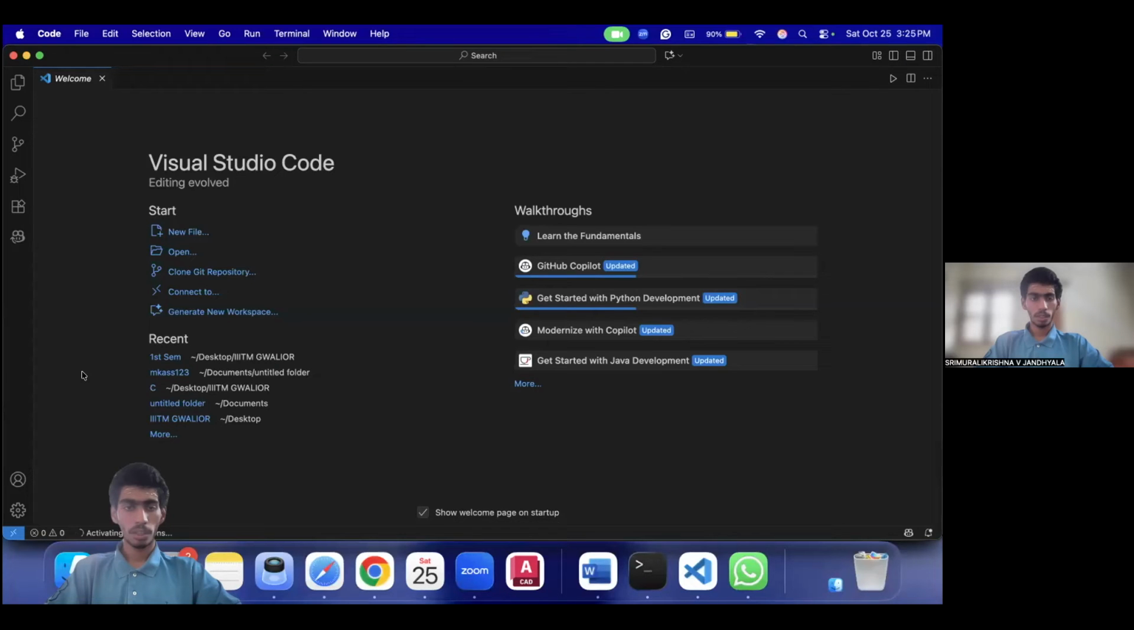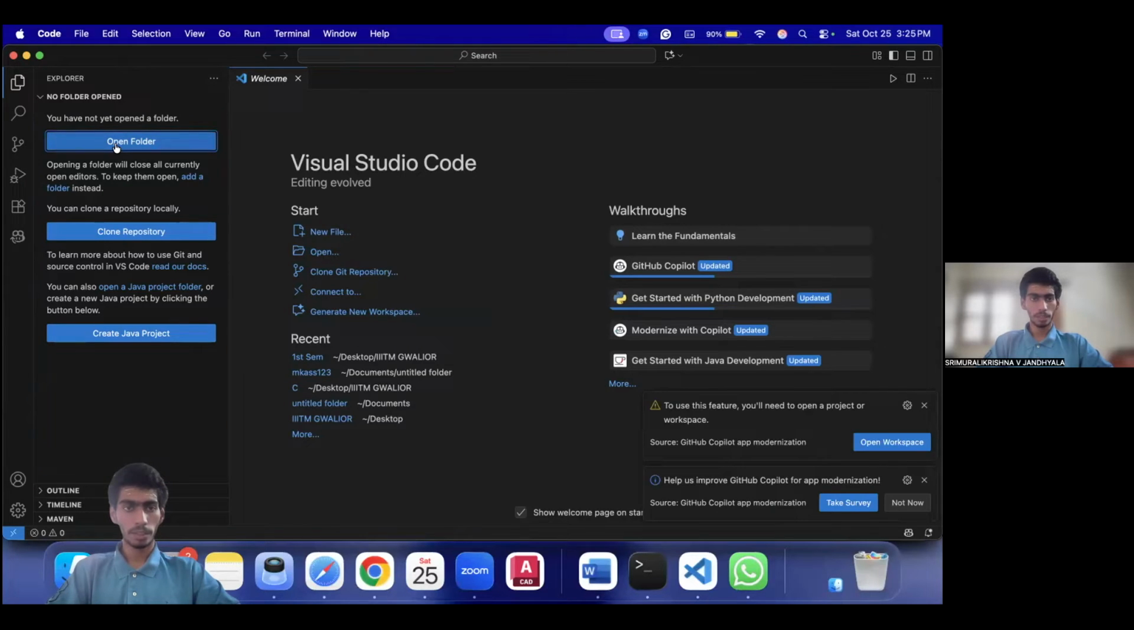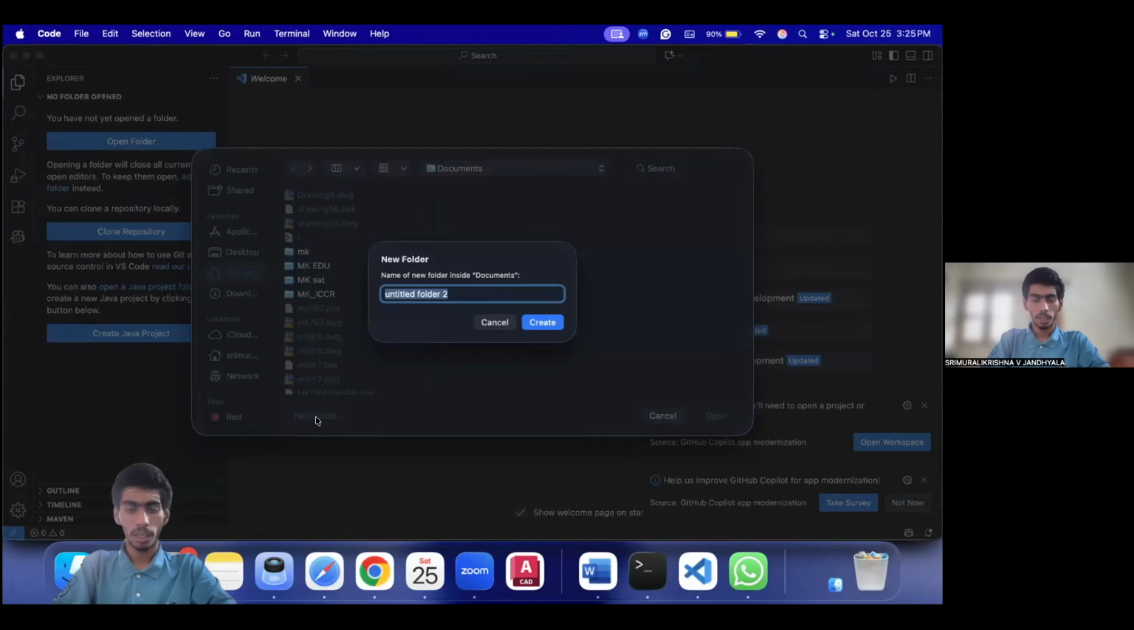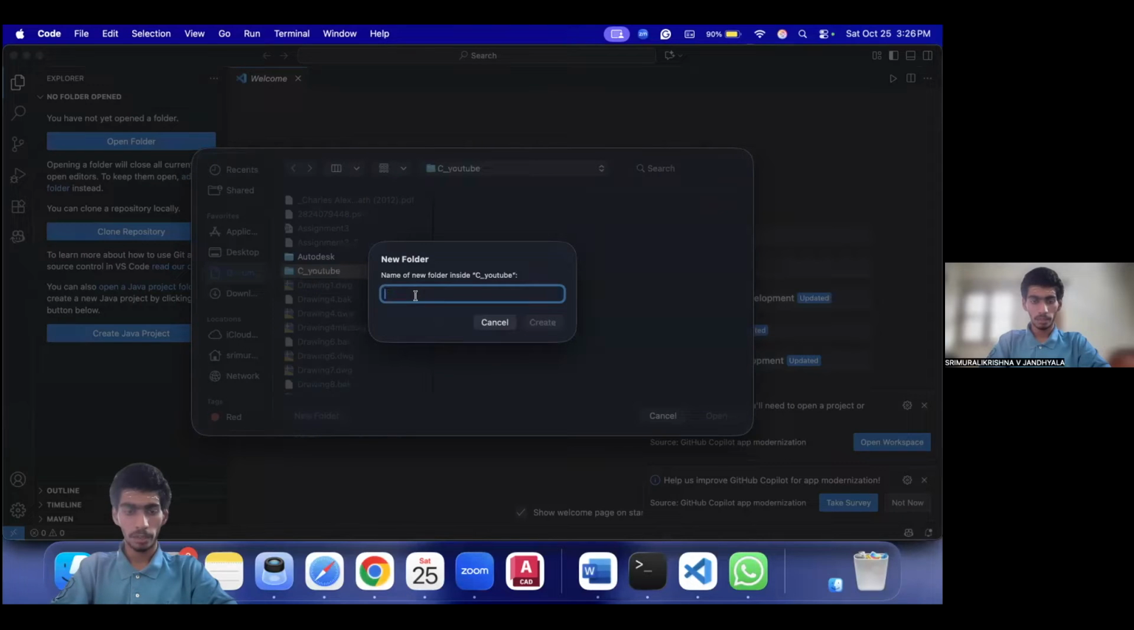So after downloading Visual Studio, you can come back and I'll show you how to create a new repository. Repository is nothing, it's just a folder. So you can click on open folder right here. You can just go to your desktop or your documents, create a new folder. Let's say C_YouTube because I'm creating it for YouTube. And then inside that, you create another folder named first lesson.